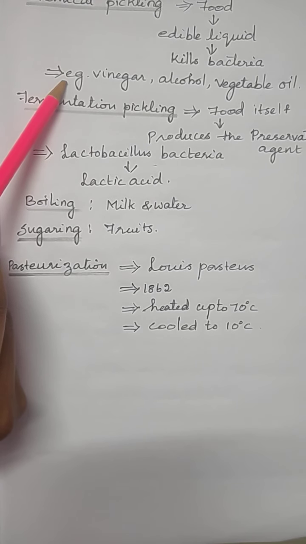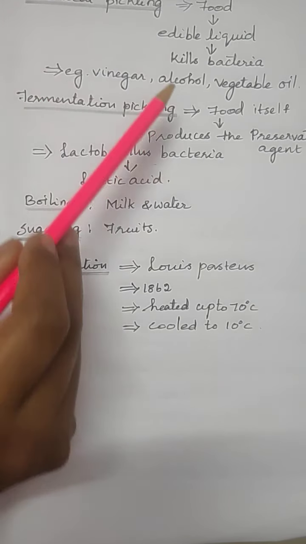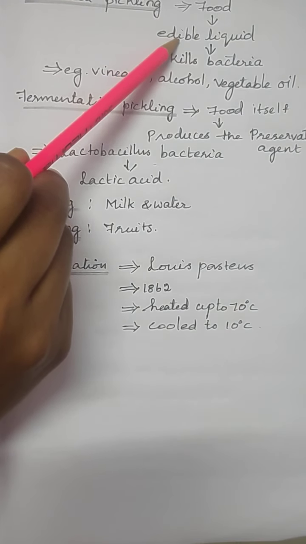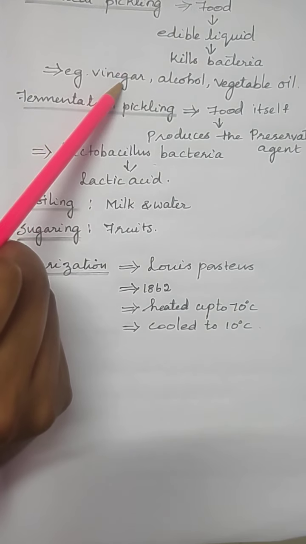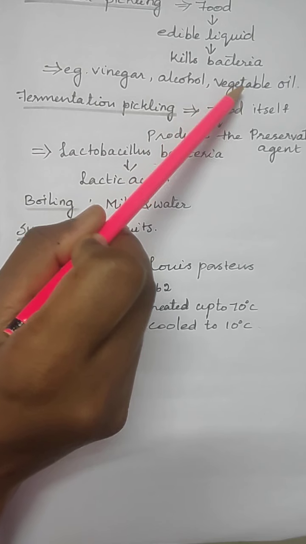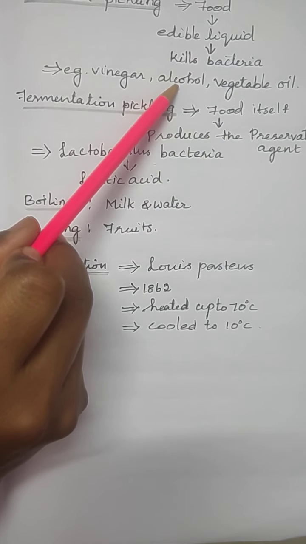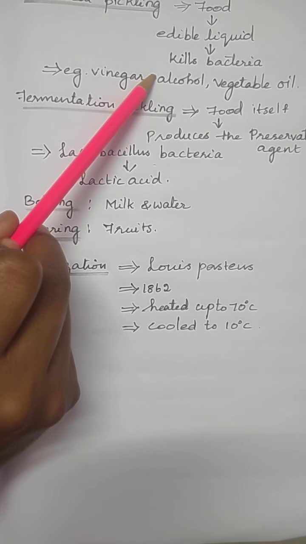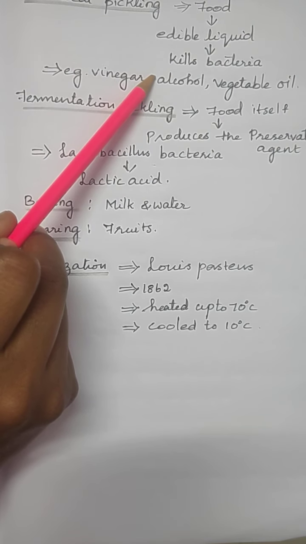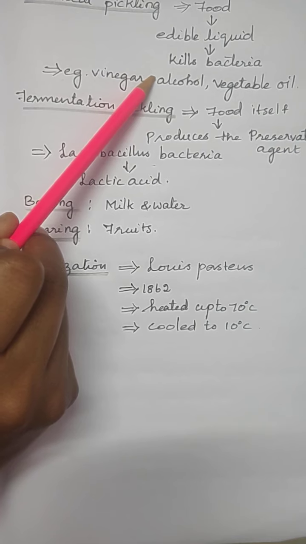But mango pickles stay fresh for a very long time because of preservatives. Preservatives mean an edible liquid, vinegar, alcohol or any other vegetable oil, that we add to the mango mix when we make the pickle, and that kills the bacteria.